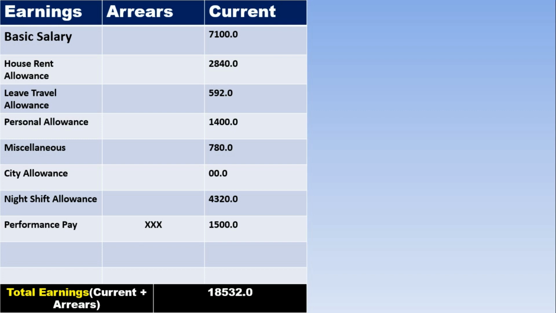So total earning will be current plus arrear. What are arrear? Arrear are the pending amount from the previous month or previous months, and generally when you join TCS for the first time, you may not be allotted any project, then you will not get performance pay, and if your role is not tagged, then still you will not get the performance pay. When your role is tagged, then the performance pay will be given to you for the previous month also, then it is given to you in arrears, and if any other amount is pending, then it also comes in arrears. So total earning will be current plus arrear.